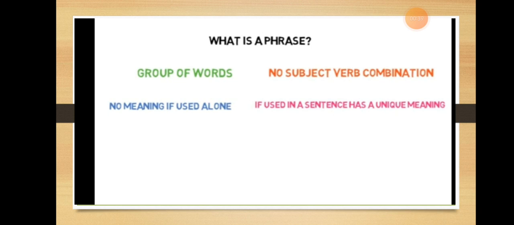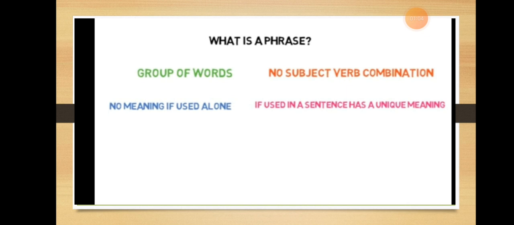What is a phrase? A phrase is a group of words. It has no subject verb combination. It does not have meaning if it is used alone. But if it is used in a sentence, it has a unique meaning.